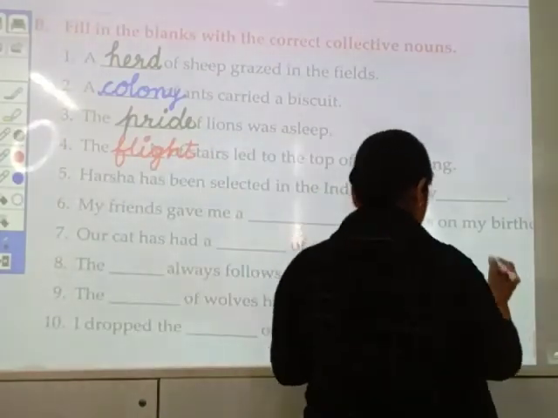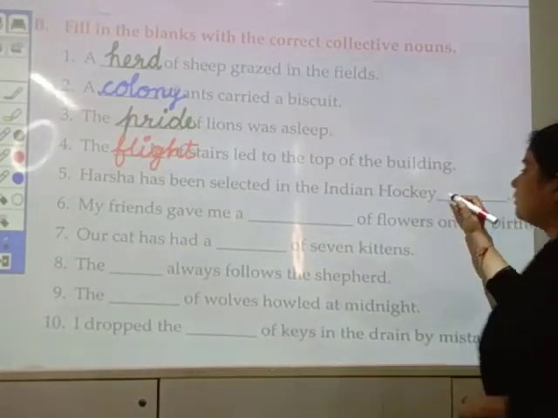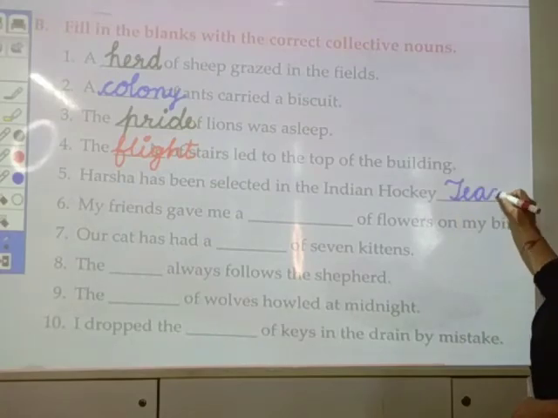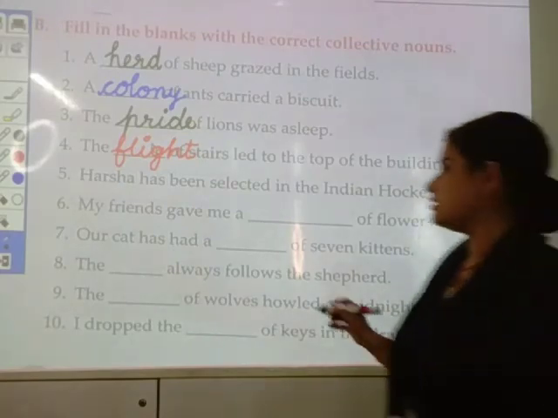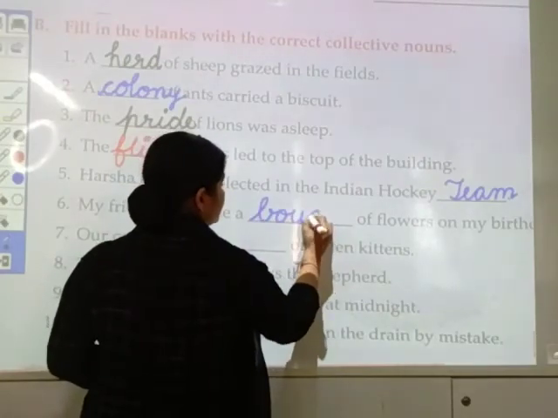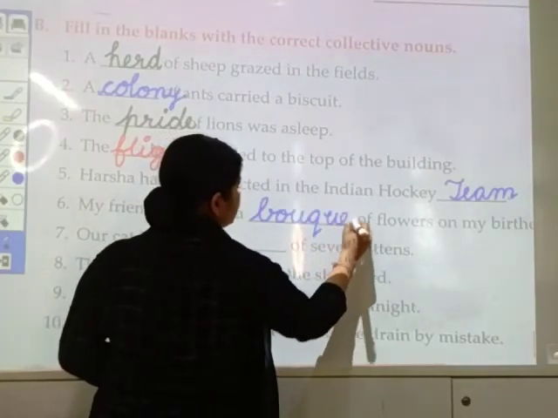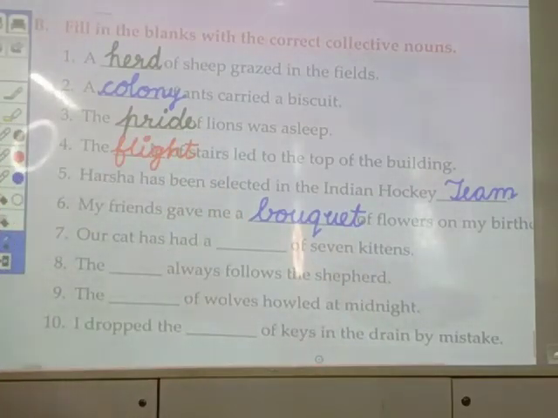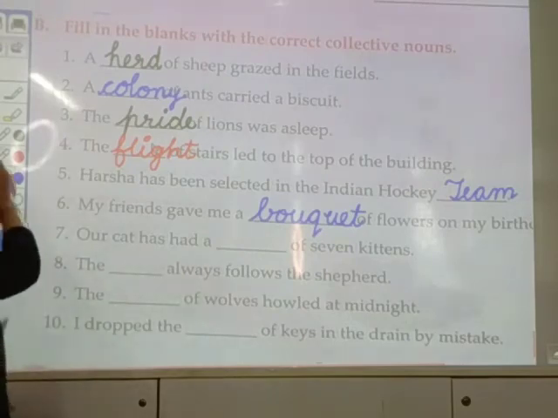Next, hockey team. Next, bouquet. B-O-U-Q-U-E-T. Bouquet. Our cat has had a litter of puppies.